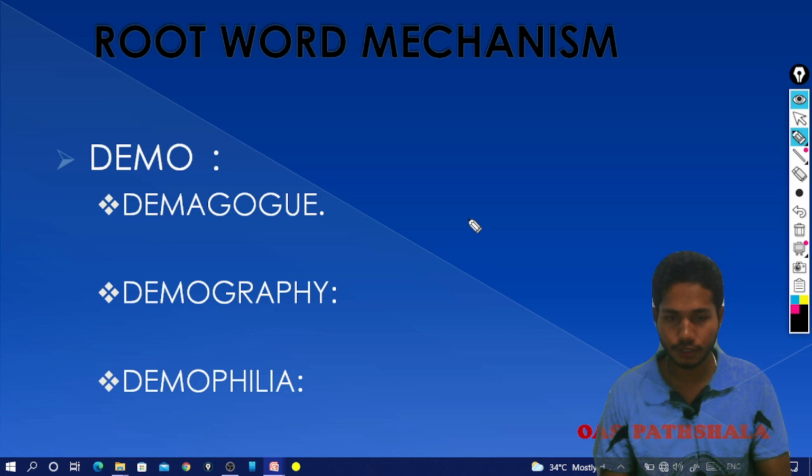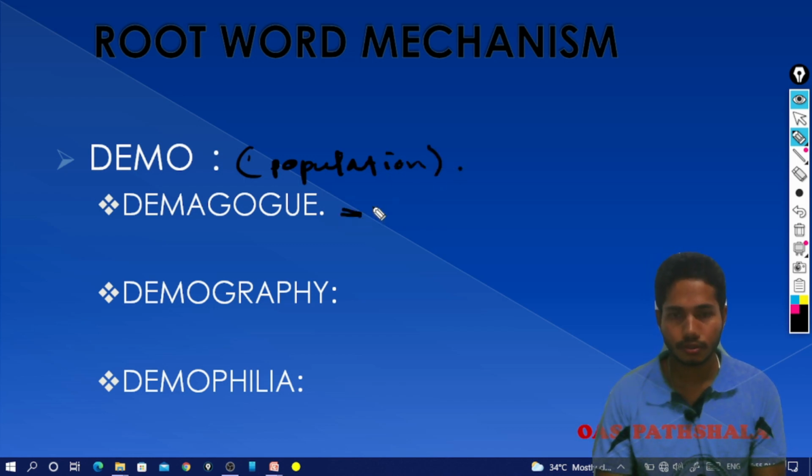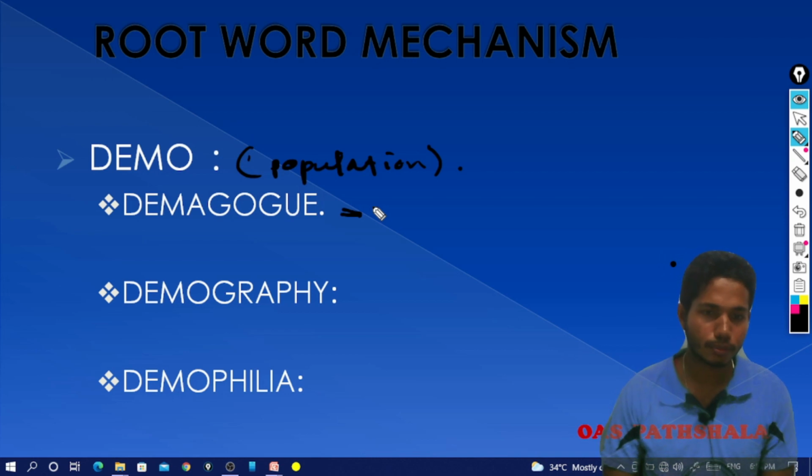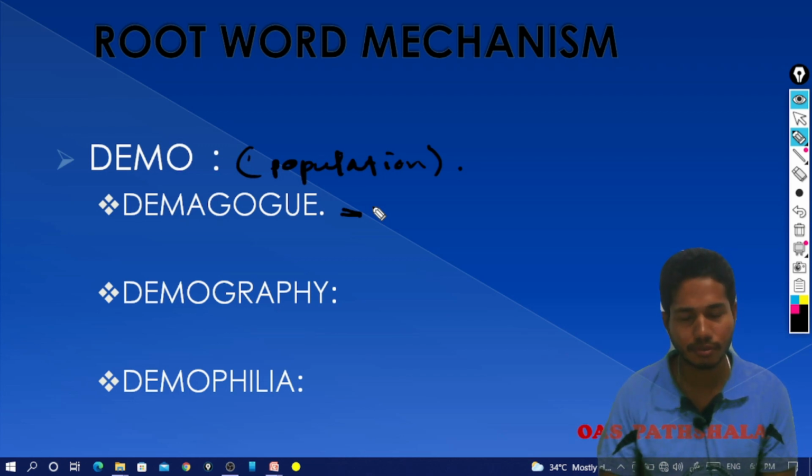Demo means population. The root word meaning is so simple. Remember the root word meaning and apply some additional logic, and your vocab session will be clear. That is what the root word mechanism means.